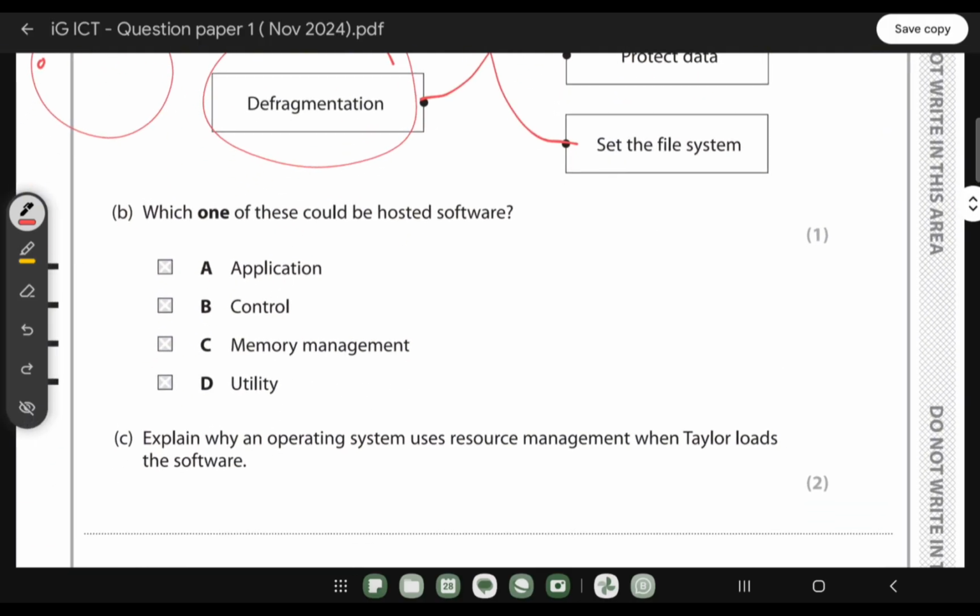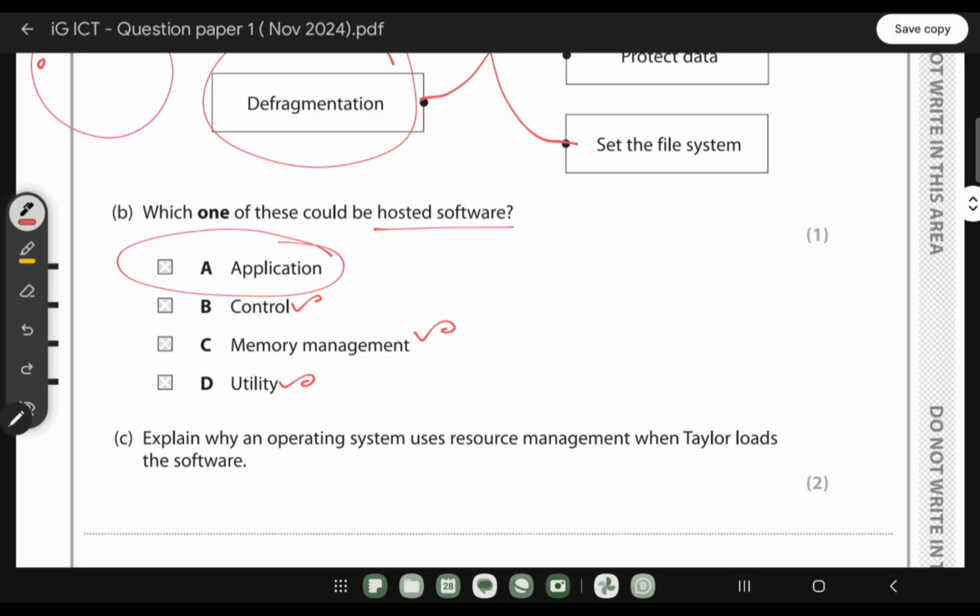Which one of these could be hosted software? When it comes to hosted software, memory management is done by the operating system. Utility, I think we already know, is a part of the system software. Control is also there, we have a control panel where we can control everything. But the application is called hosted software. So what does it mean by hosted software?